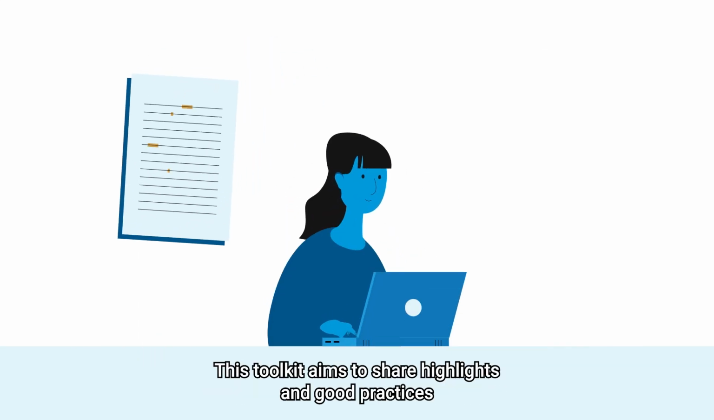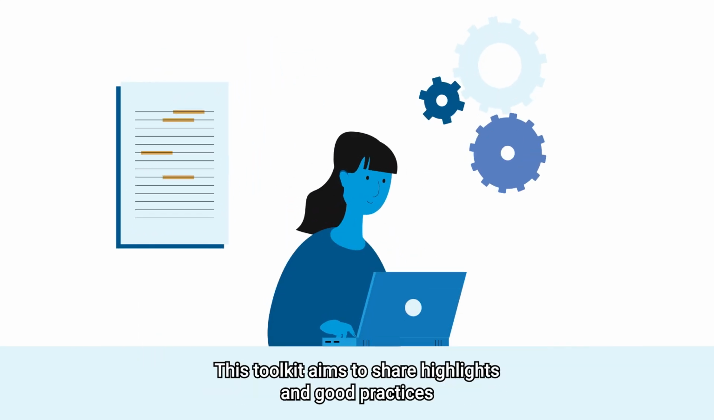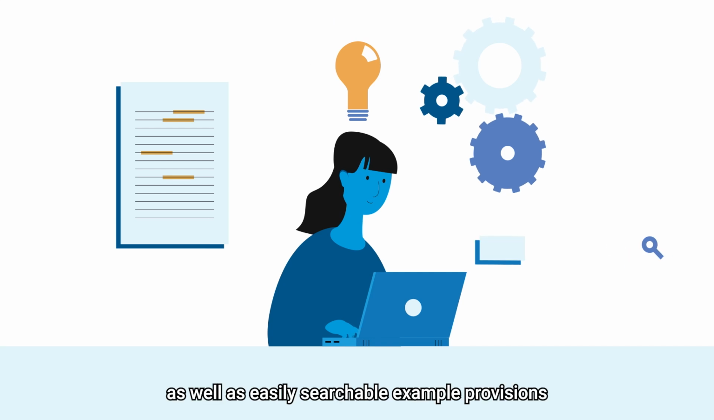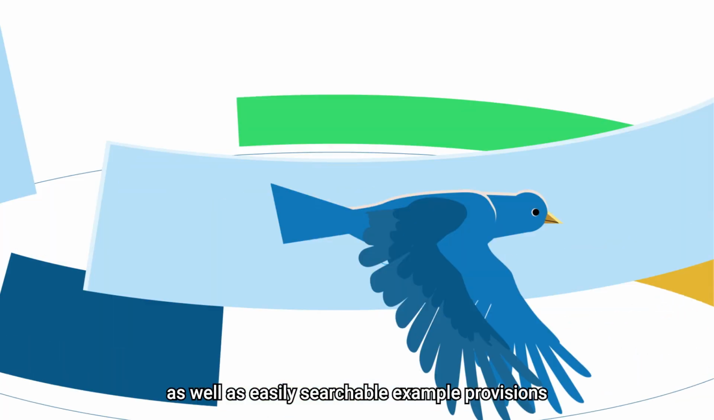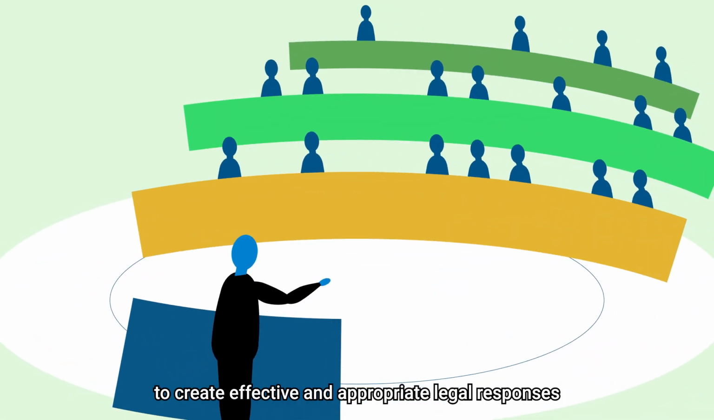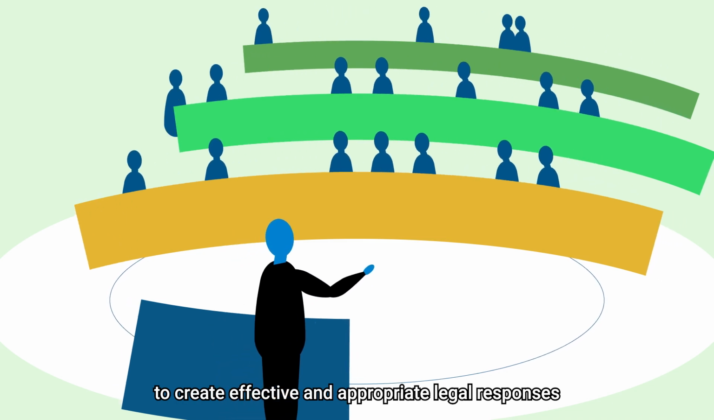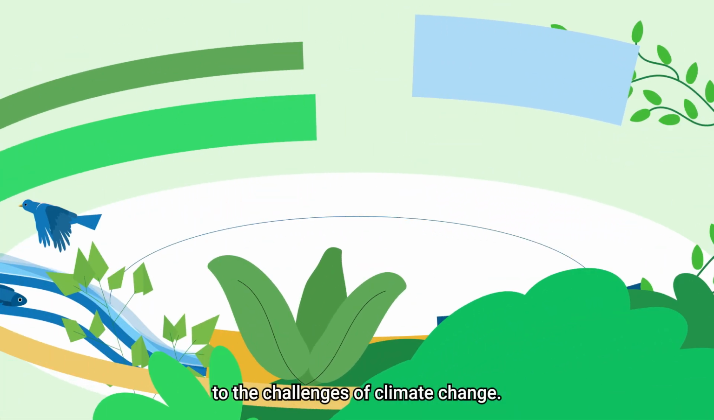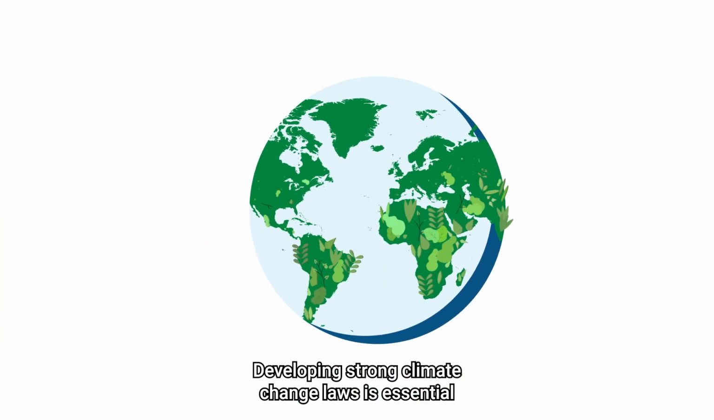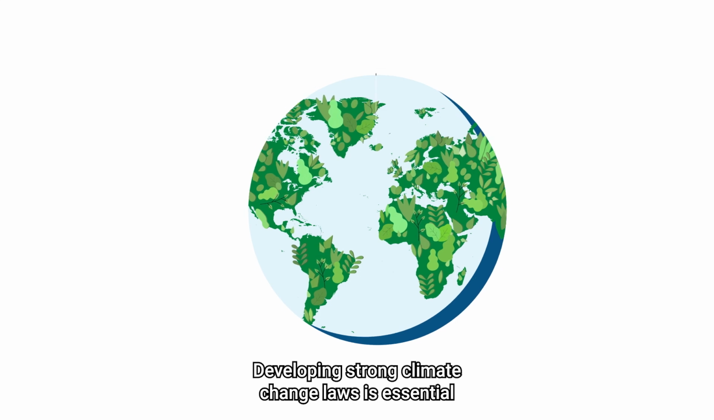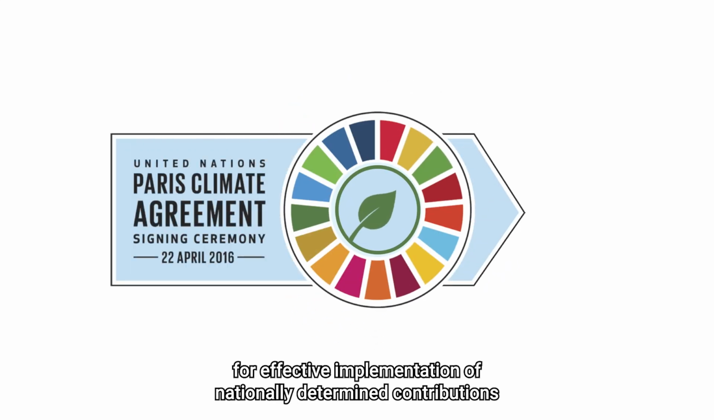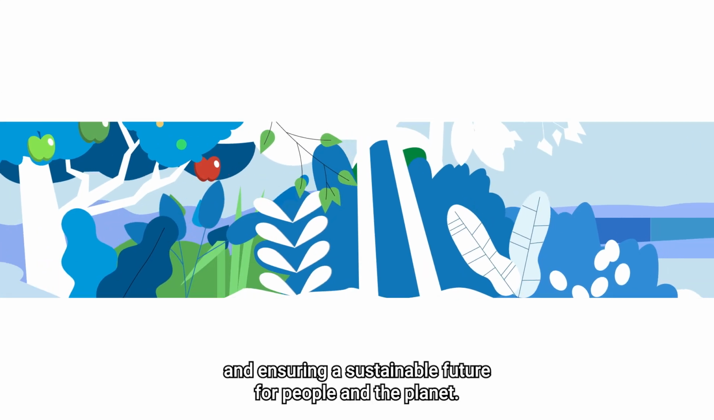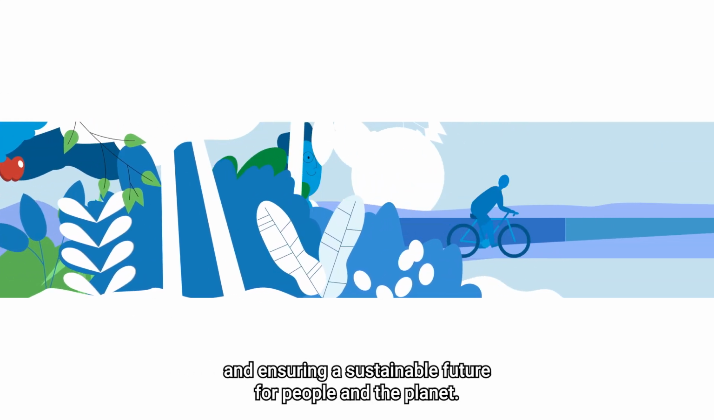This toolkit aims to share highlights and good practices and provide inspiration as well as easily searchable example provisions to assist legislators to create effective and appropriate legal responses to the challenges of climate change. Developing strong climate change laws is essential for effective implementation of nationally determined contributions and the Paris Agreement, and ensuring a sustainable future for people and the planet.